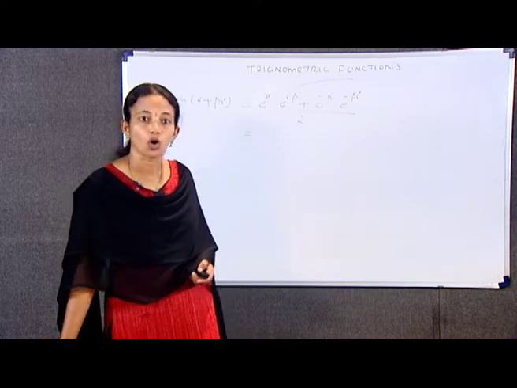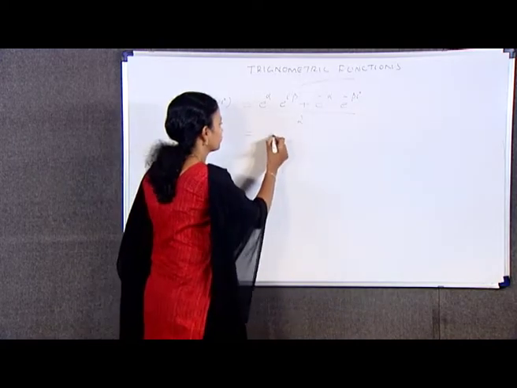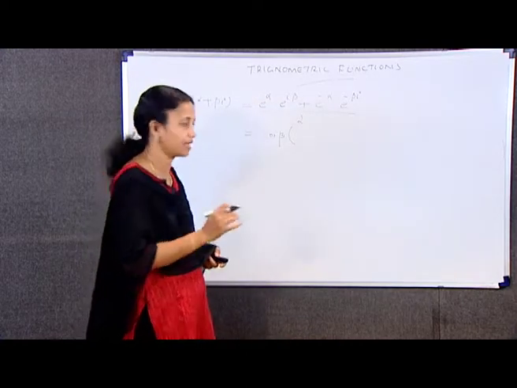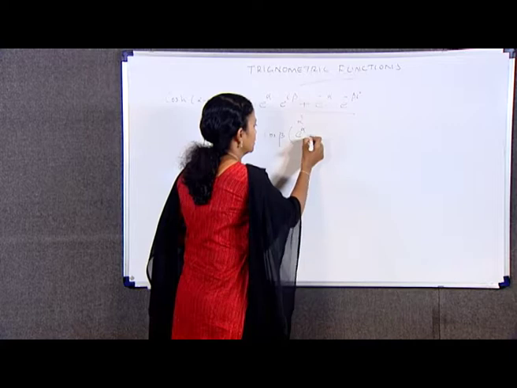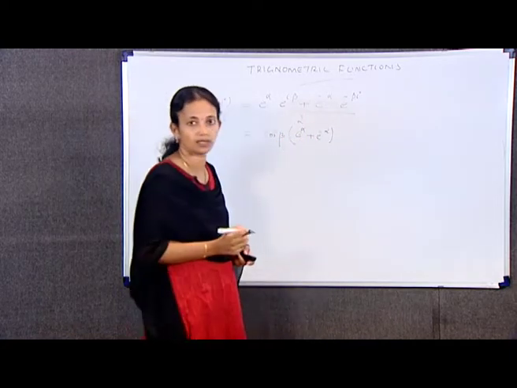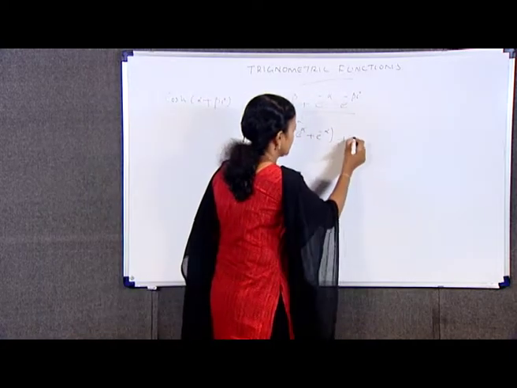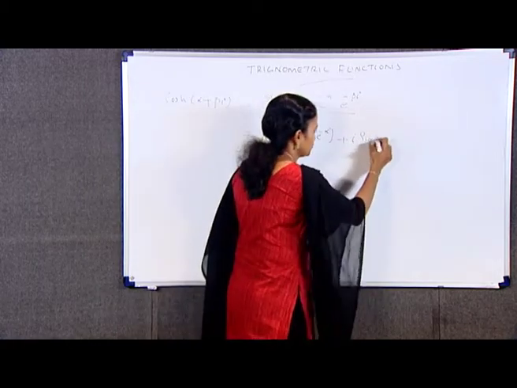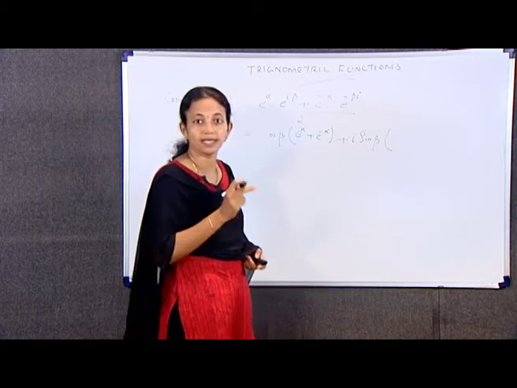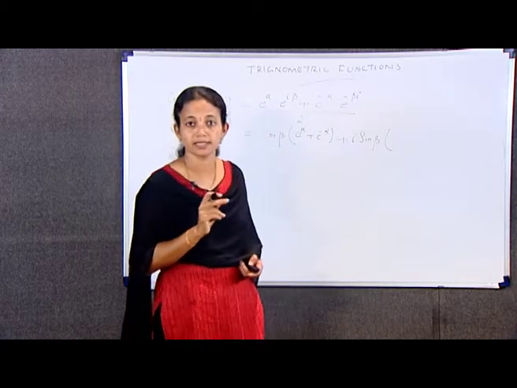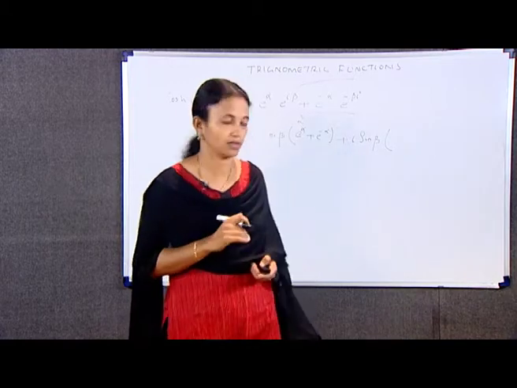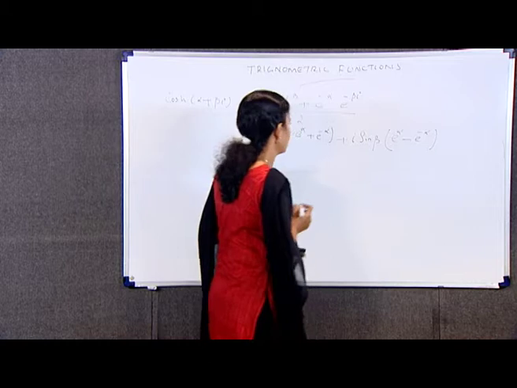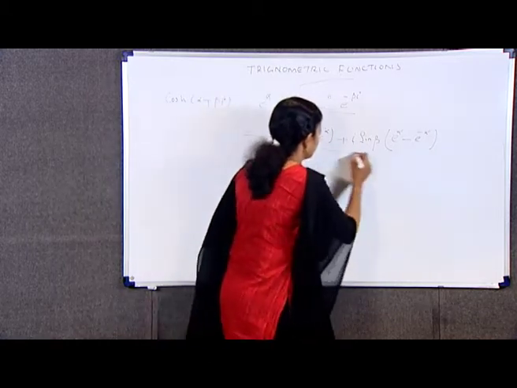Which is equal to cos β into (e^α + e^(−α)) plus the sine term, i sin β into (e^α − e^(−α)), the whole divided by 2.